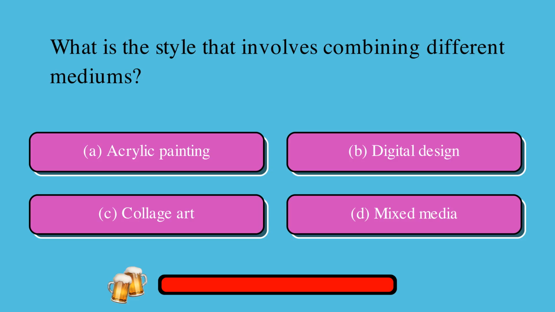What is the style that involves combining different mediums? A. Acrylic painting, or B. Digital design, or C. Collage art, or D. Mixed media? The correct answer is D. Mixed media.